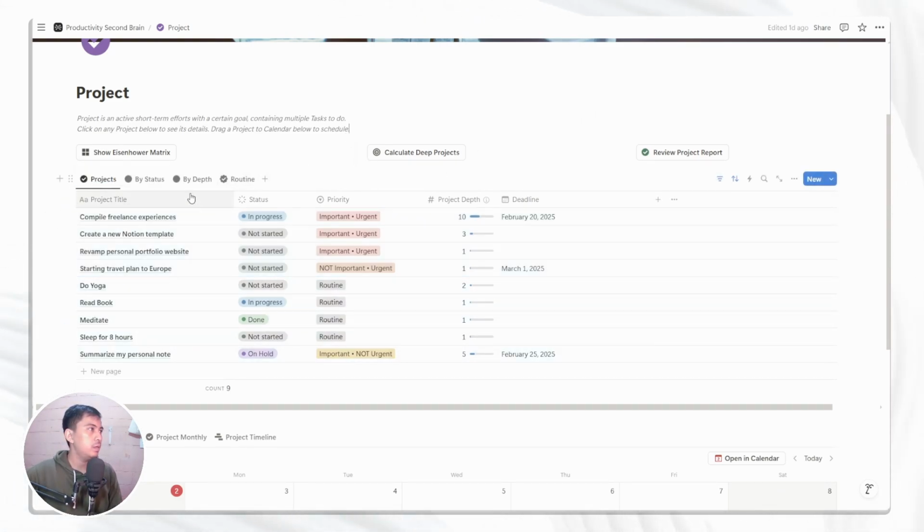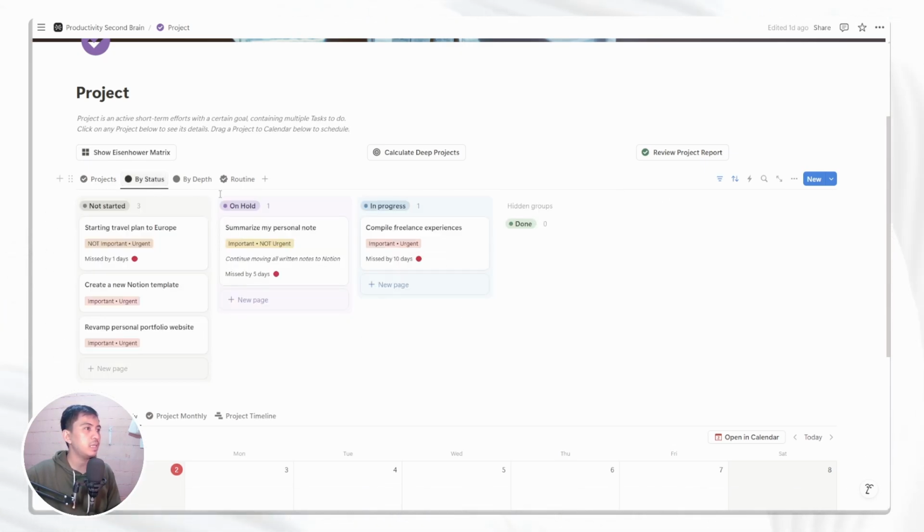Let's continue now with the projects. We just saw the table here. Other tabs are available for you to give more perspective into your projects. So these are the tables that you can use to fill in the details really conveniently. And if you click by status, this will show you in board view all of the projects that you have.